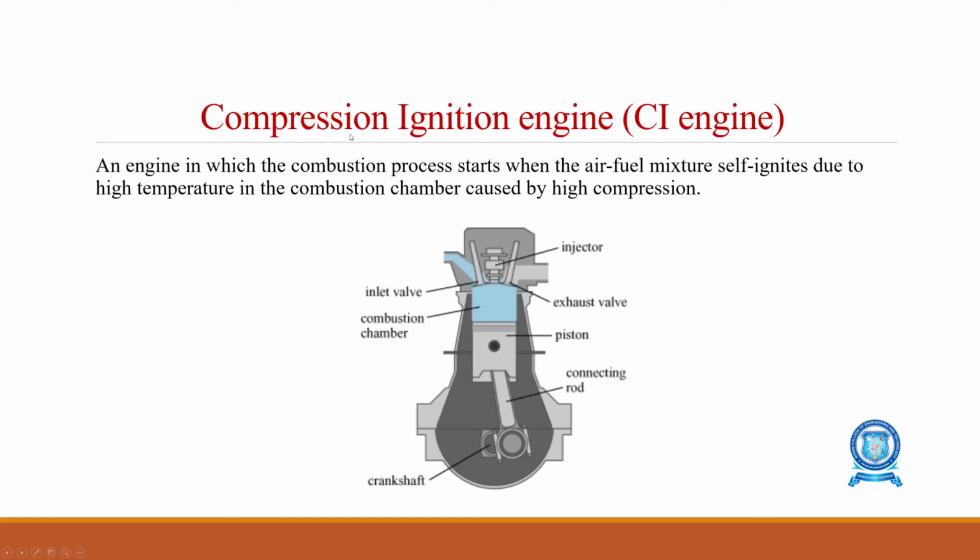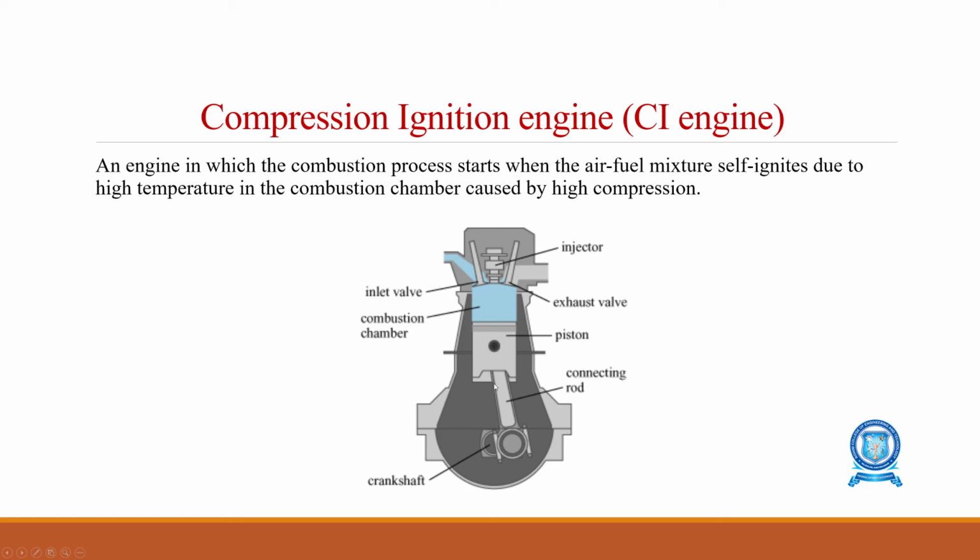Next is the compression ignition engine, the CI engine. This is the diesel engine construction. Here the combustion process takes place when the air fuel mixture is self ignited due to high temperature in the combustion chamber. That means when the inlet valve opens, only pure fresh air comes in through the inlet valve.